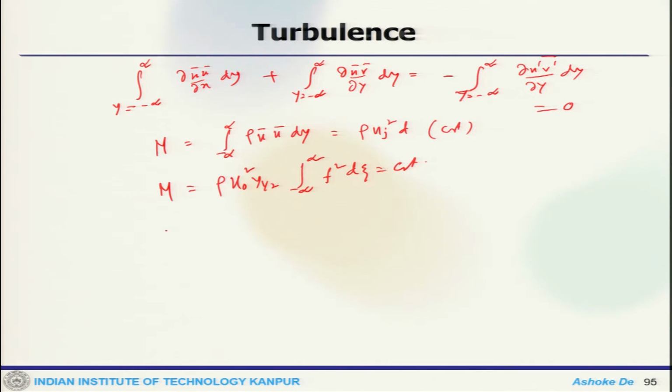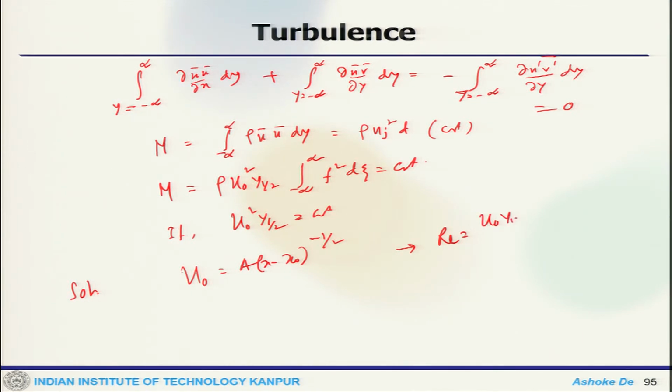This will also be self preserving if u naught square y half is constant. So, the solution which we will get for u naught is A times (x minus x naught) to the power minus half, where the Reynolds number is u naught y half by nu, which is A s by nu times (x minus x naught) to the power half.